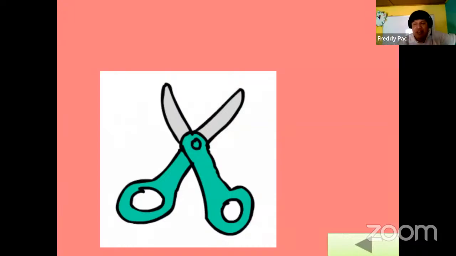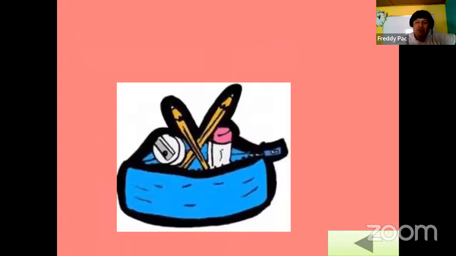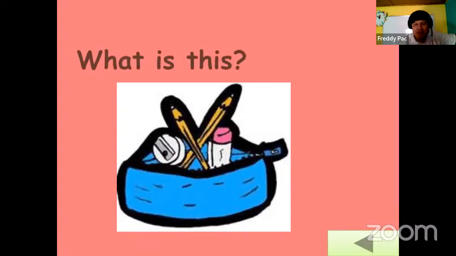And also, for example, I have here materials for the school, right? I have scissors. 1 scissors, 2 scissors, 3 scissors, for example. And what is this? I would say this is a pencil case. Also, we have pencils, sharpener, probably gum, I don't know.